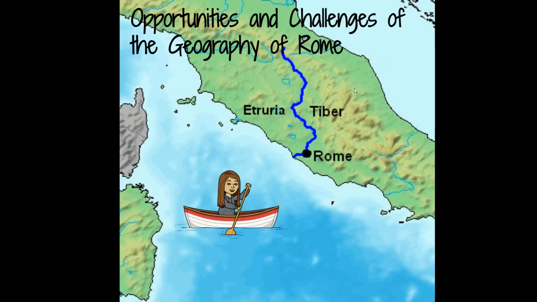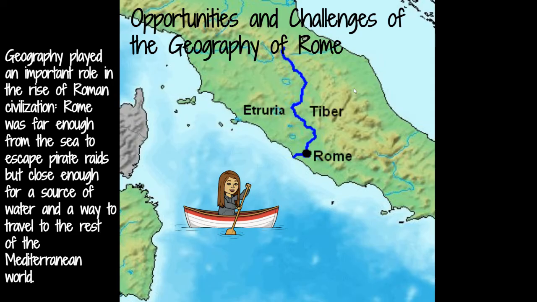So let's boil it down. What are the opportunities and challenges of the geography of Rome? Well, geography played an important role in the rise of Roman civilization. One of the things that helped Rome settle where it was is the fact that it was close enough to the sea to do a great amount of trading, food, and all of that. It wasn't right up next to the water, though. It was, as you can see in this picture, kind of set back a little bit, but close enough that it could get to it.